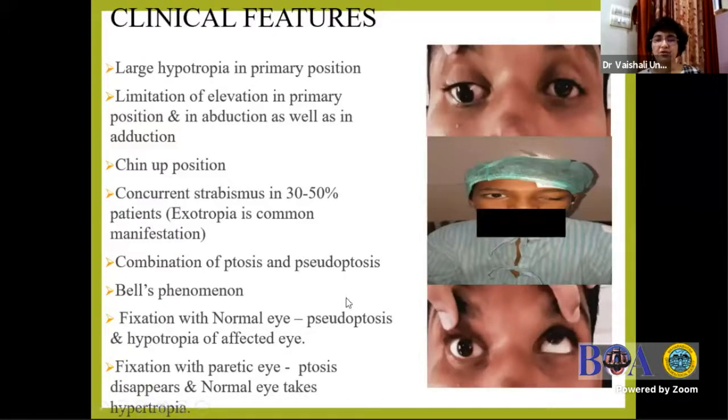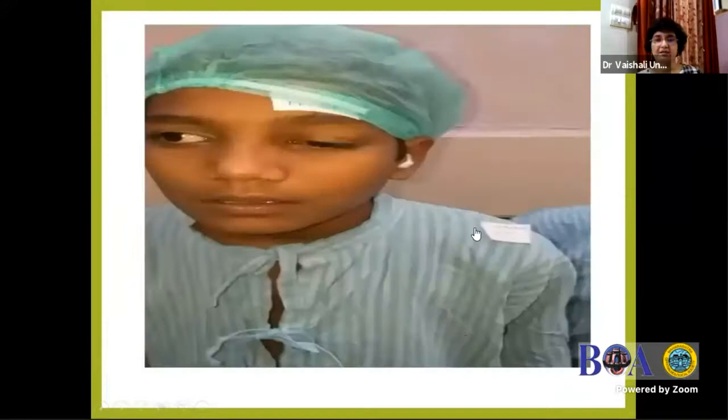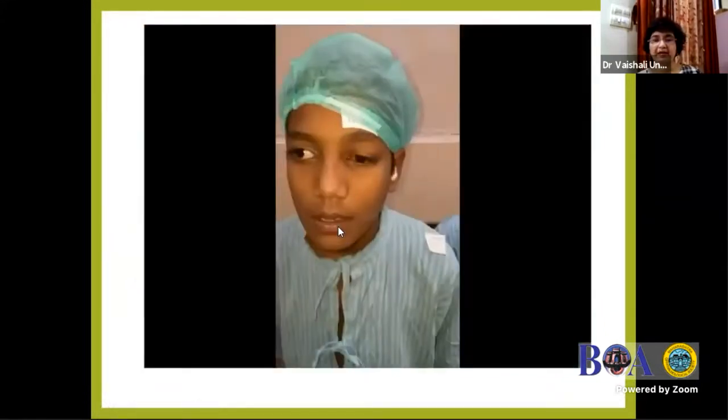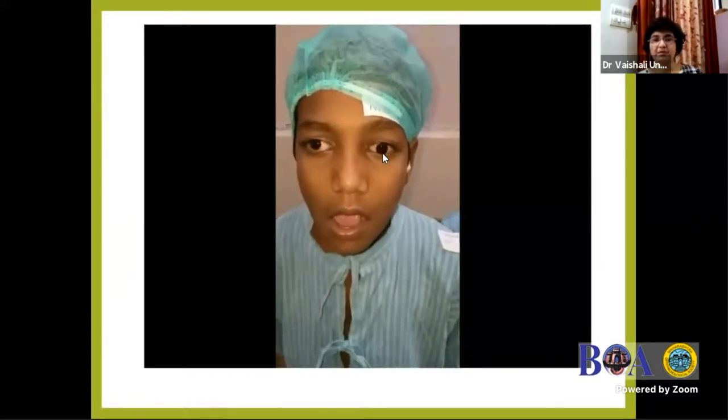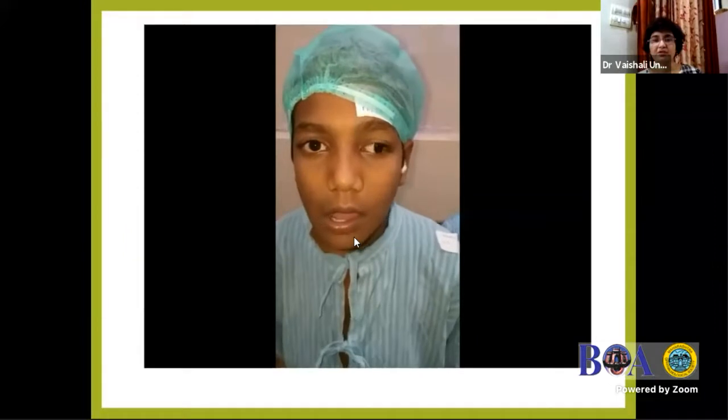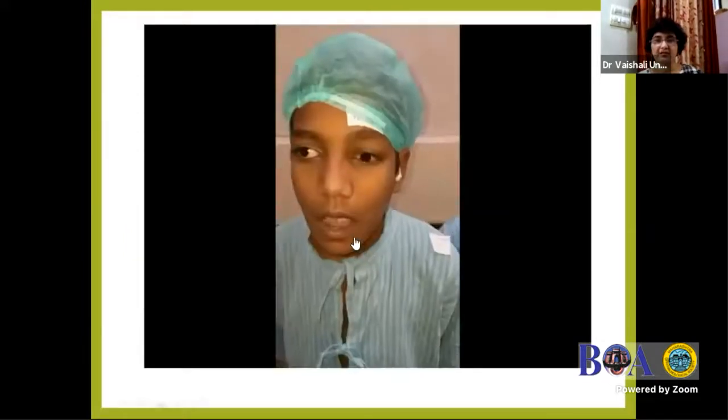Bell's phenomena is usually very poor in such patients, and we may have to think about it while doing surgery. This is important to look upon. When the eye is fixating with the normal eye, there is pseudoptosis and hypertropia of the ptotic eye, whereas when the paretic eye is taking up fixation, the normal eye takes up the hypertropia. A small video to show the Marcus-Gunn phenomena in this MED patient with hypertropia. The child has hypertropia with ptosis, and on the jaw winking phenomena, there is.